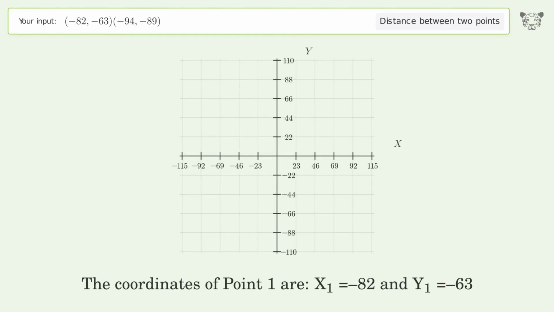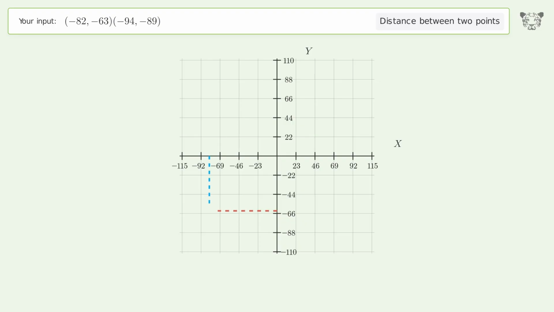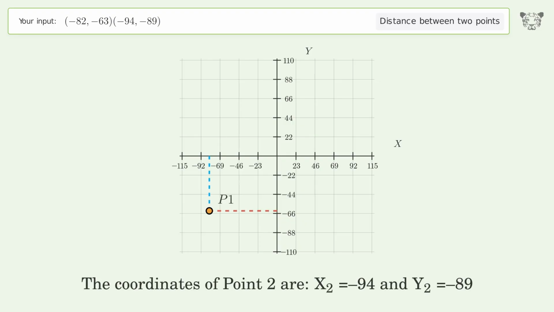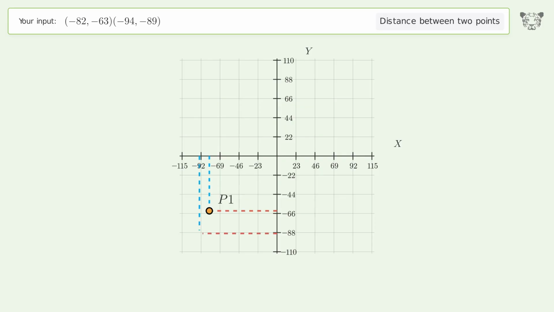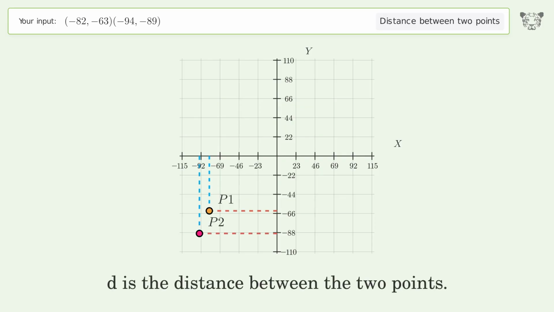The coordinates of point 1 are x1 equals -82 and y1 equals -63. The coordinates of point 2 are x2 equals -94 and y2 equals -89. D is the distance between the 2 points.